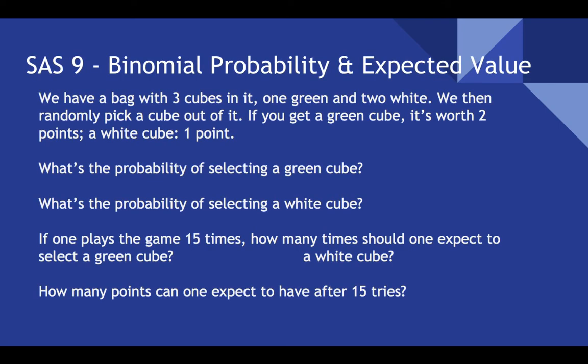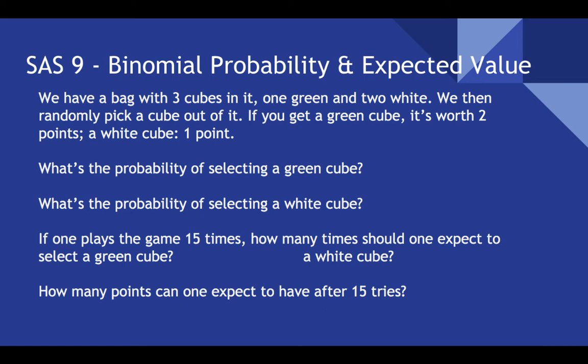All right, so binomial probability and expected value is the name of the lesson, SAS 9. We have a bag with 3 cubes in it, 1 green and 2 white, and we randomly pick a cube out of it. A green cube is worth 2 points, and a white cube is only worth 1 point. What is the probability of selecting a green cube? And what is the probability of selecting a white cube? If one plays the game 15 times, how many times should one expect to select a green cube? How about a white cube? How many points can one expect to have after 15 tries?